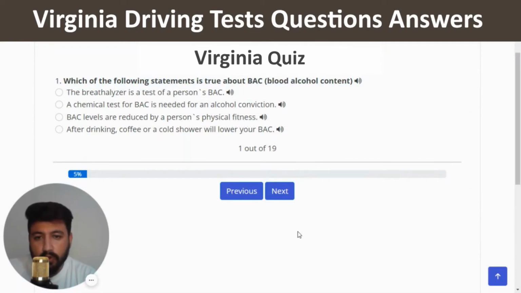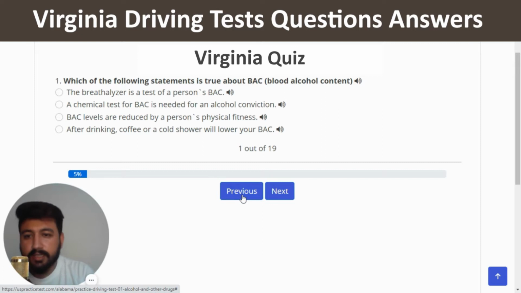So the first question of quiz number 1 is, which of the following statements is true about BAC, blood alcohol content? The right answer to this question is, the breathalyzer is a test of a person's BAC.